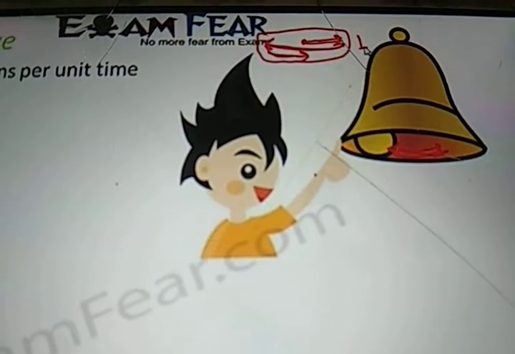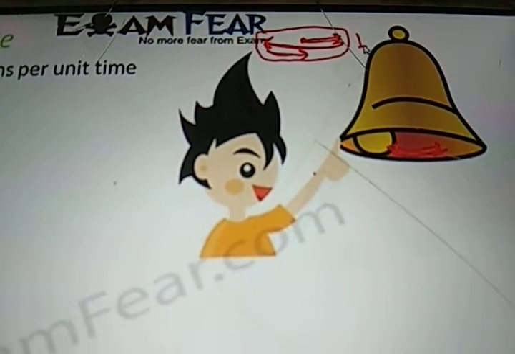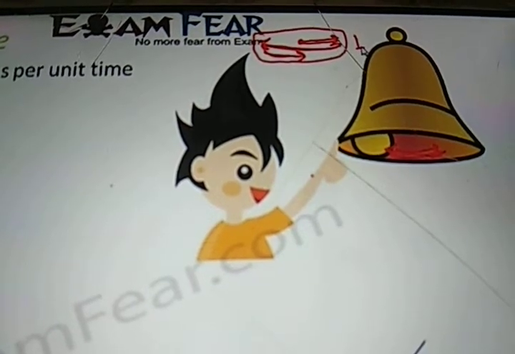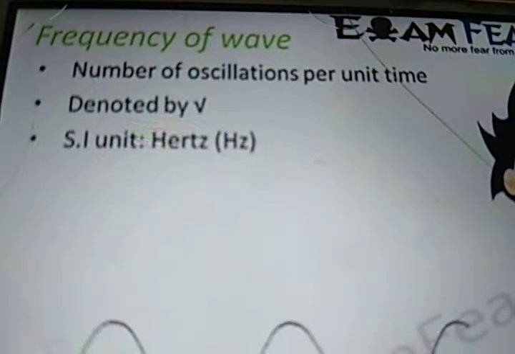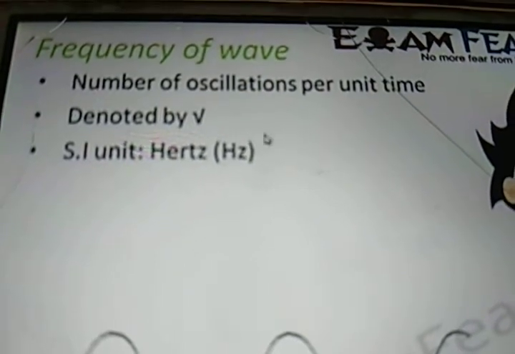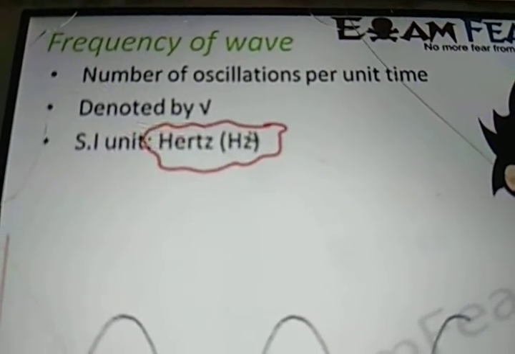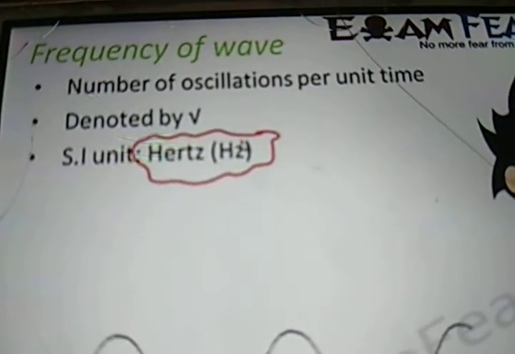So how many oscillations it is covering in a particular period of time, that is called frequency. It is denoted by mu, and the SI unit of frequency is hertz. Hertz is named after a popular scientist. So frequency is measured in hertz.